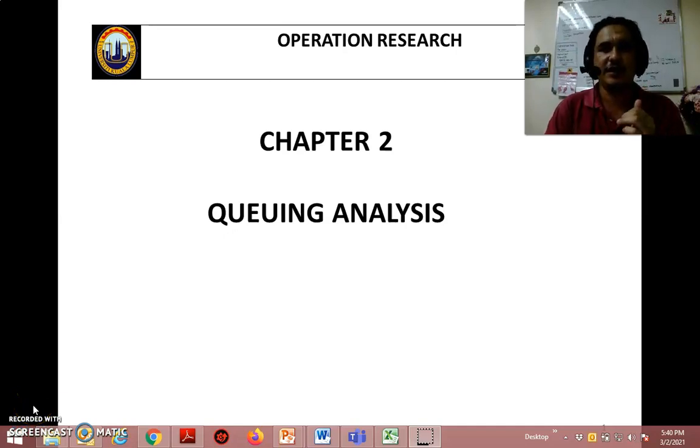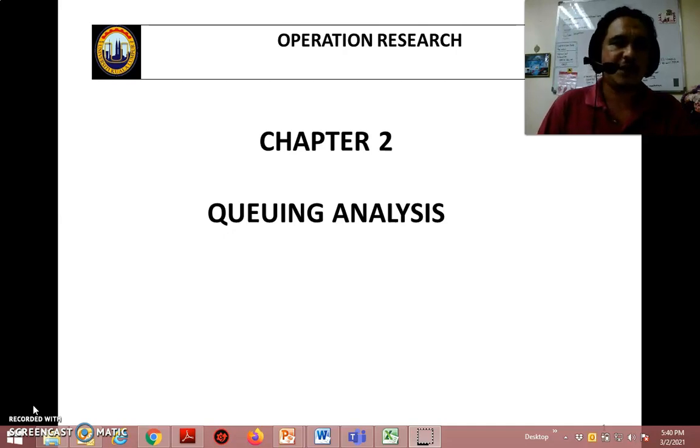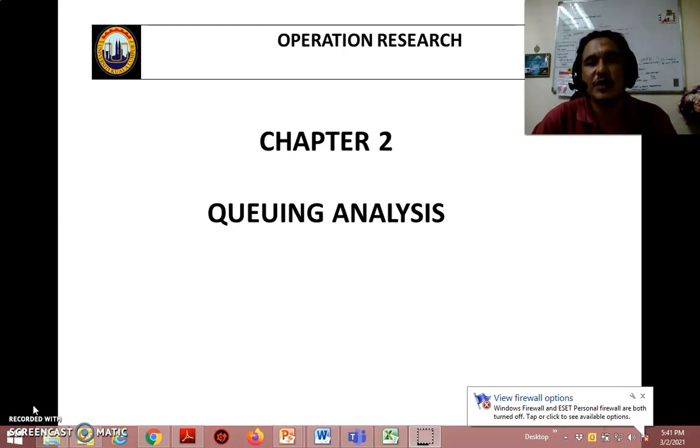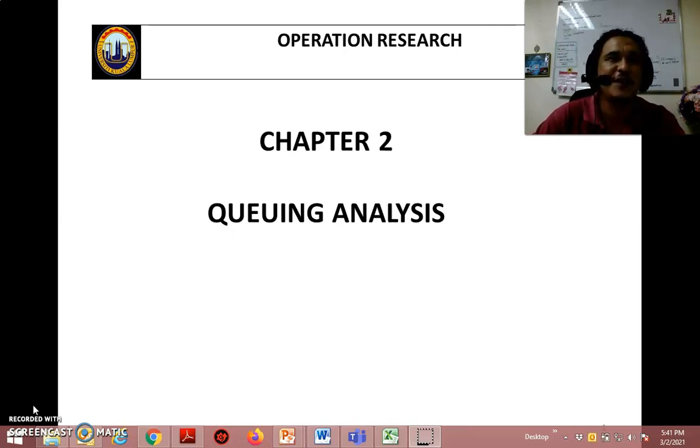So we are in chapter 2 of operation research. Chapter 2 consists of queuing analysis, or if you refer to some books, they mention the queuing system. So what is queuing? What is queuing? Right. Queuing is waiting.